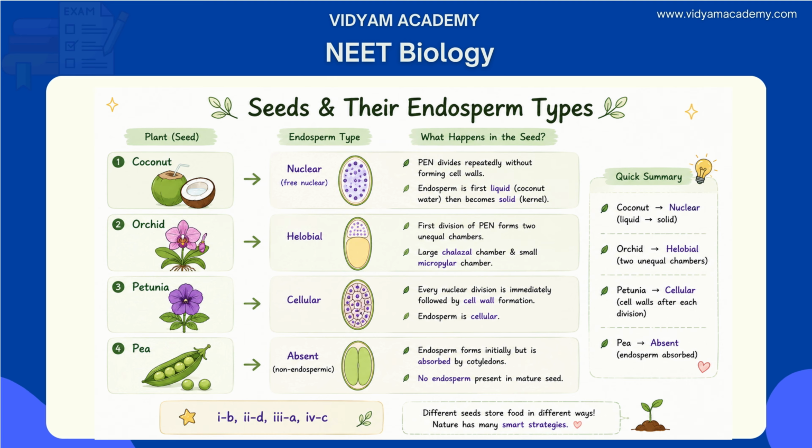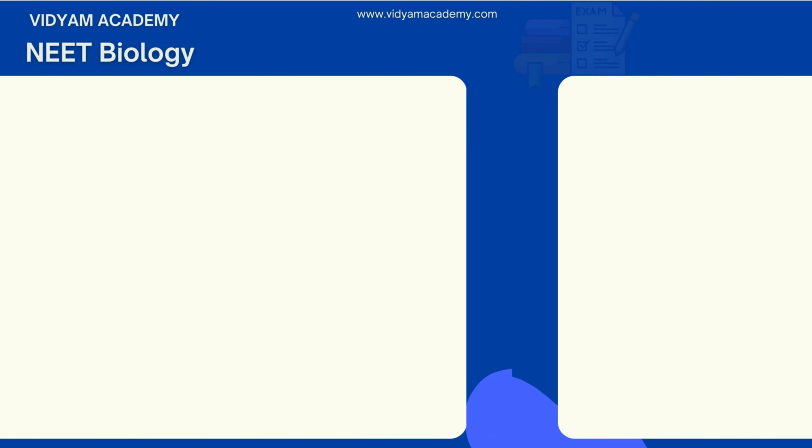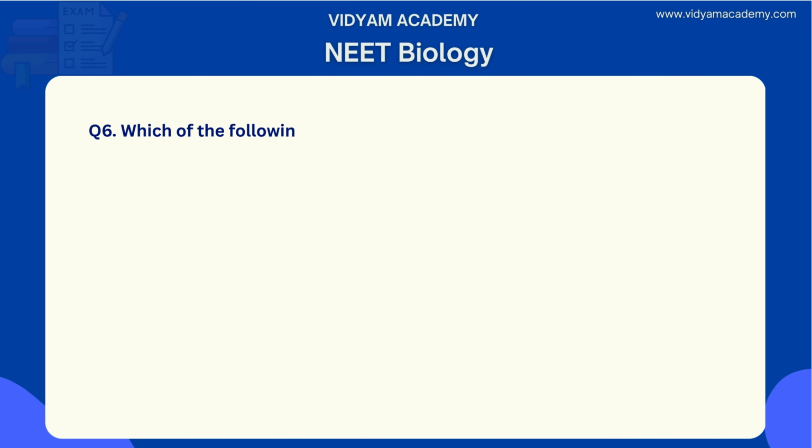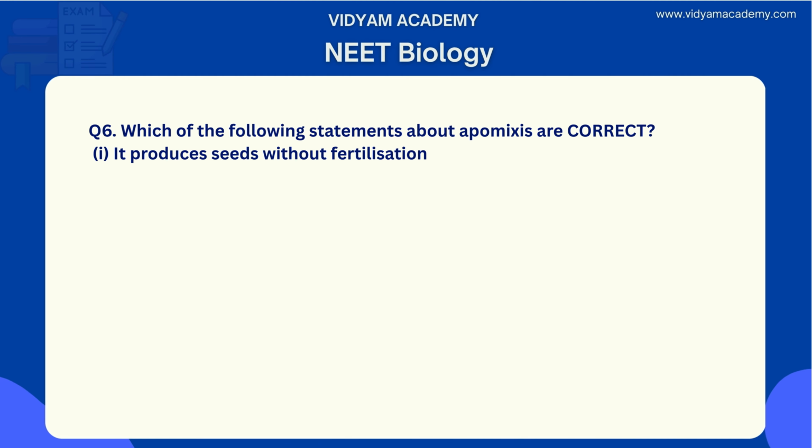And the fourth one, pea: here it is absent, non-endospermic, because pea is an exalbuminous seed; the endosperm is absorbed by the cotyledons during development. These are correctly matched and the remaining are unmatched. That's why option A is the correct answer in this question. And next, let's move to question number 6. Which of the following statements about apomixis are correct?